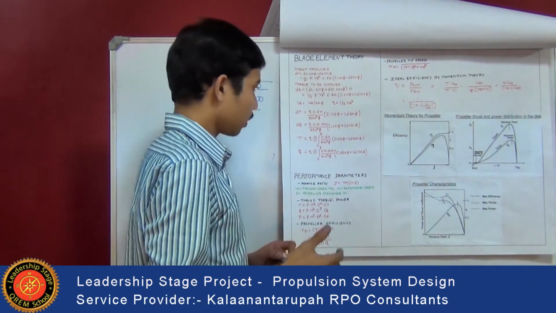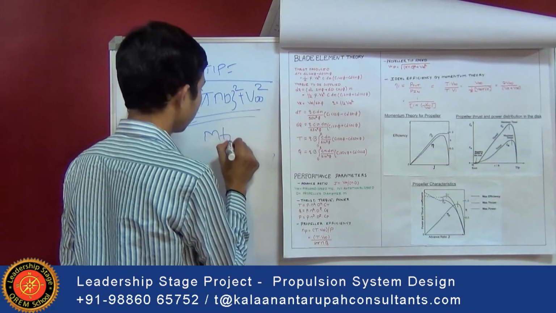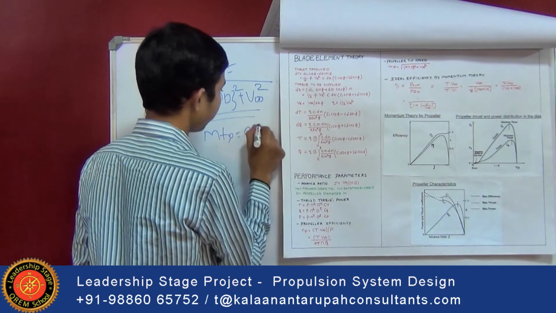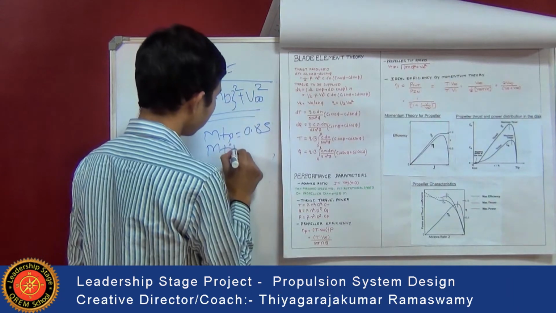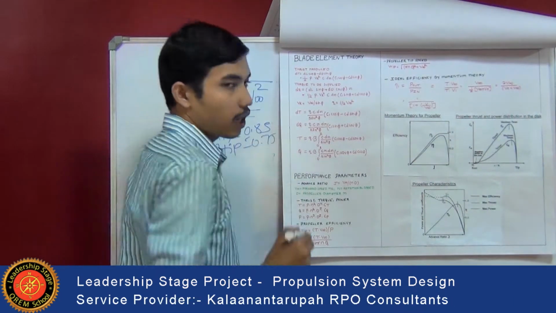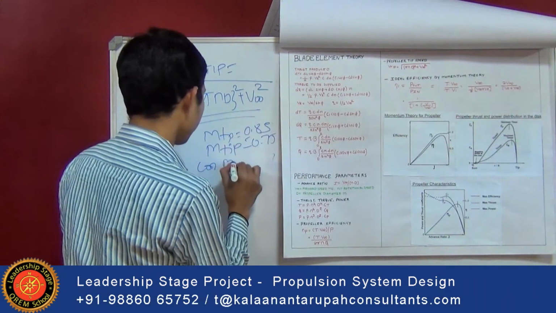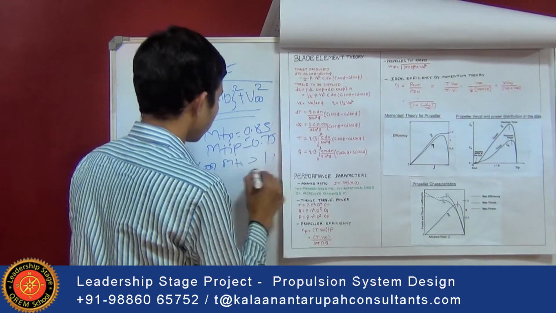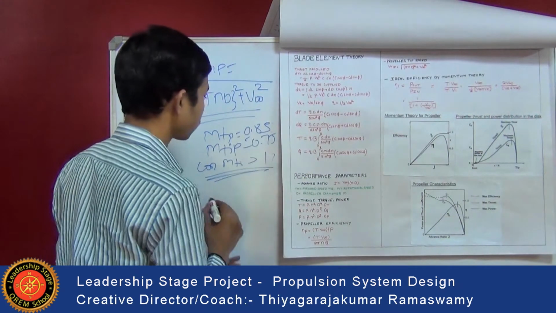For the propeller's tip speed, for a common metal, M tip should be in the range of 0.85, whereas for a wooden material it's 0.75. In case of composite materials, this M tip is greater than 1, so we can use that propeller for supersonic flights also.